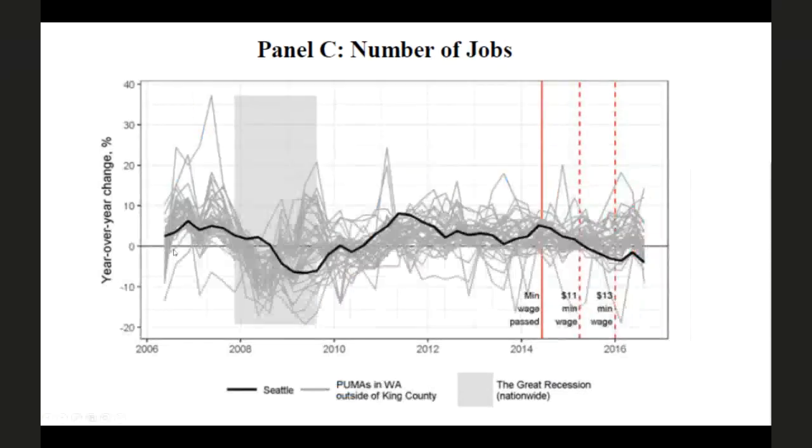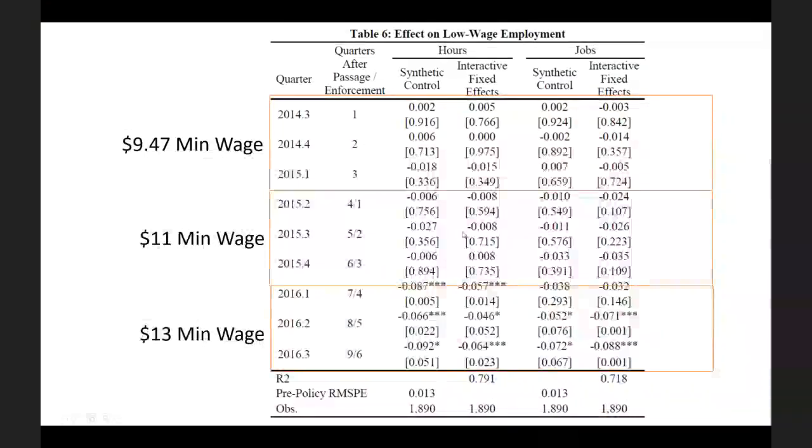If we go to this PUMA by PUMA view, we're going to see the same thing. Seattle is just about in the middle, sometimes even near the top, up until the minimum wage goes into effect. And then it's got levels of employment for low-wage workers that are below all of its comparisons. And again, in a regression view, we're going to see the same thing. Before the new minimum wage goes into effect, no real differences. After the minimum wage goes into effect, if we look at